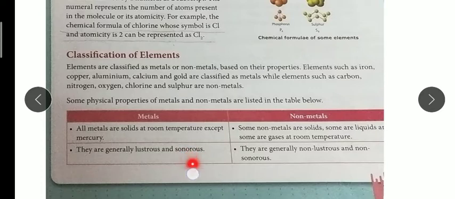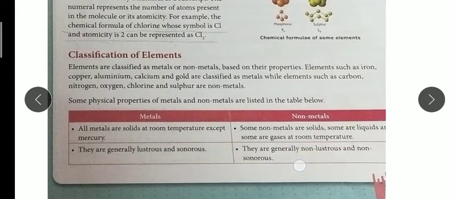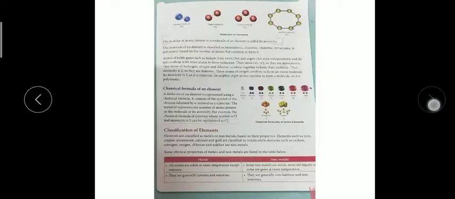We have the bell example. A bell produces a sound whenever we beat it, whenever we ring it. Now non-metals are generally non-lustrous, they are just opposite in properties. They are non-lustrous and non-sonorous, they do not have shine and they do not produce sound.